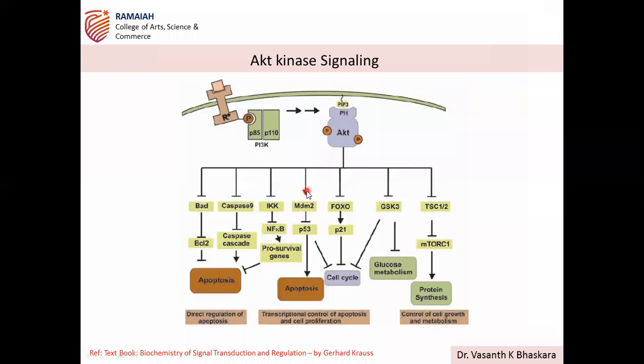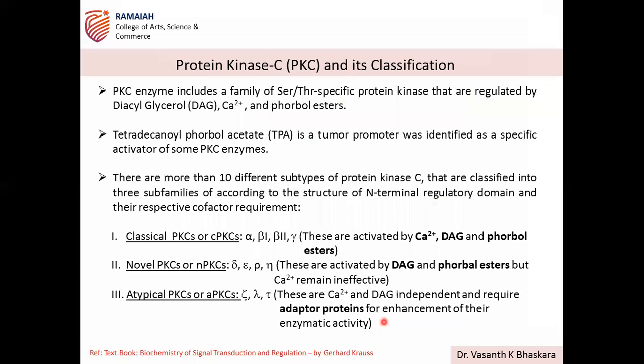So here you see this forward arrow in this type of illustration, or in signal transduction, means activation signal, and blunt arrow means inactivation. Okay, so here you see activations and inactivations finally responsible for controlling cellular physiological responses like apoptosis, cell cycle, glucose metabolism, and cell proliferation. So these are all the final events which are controlled by this PI3K AKT signal transduction pathway. Any questions anybody wanted to ask regarding PI3K AKT signaling, you can ask.